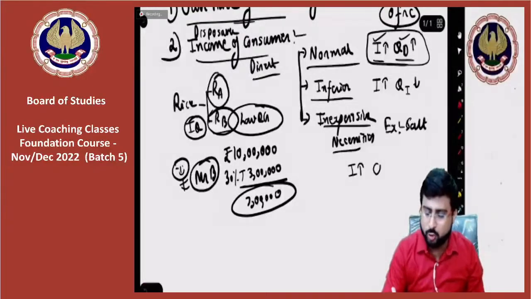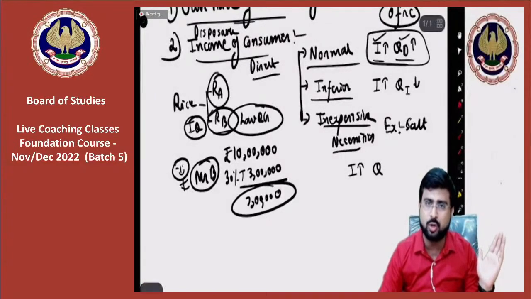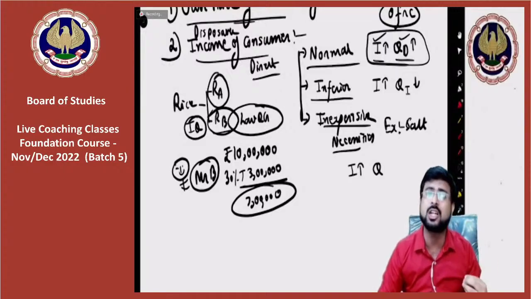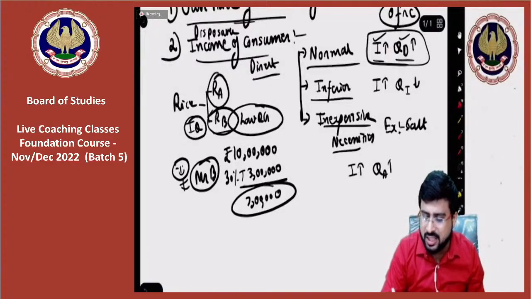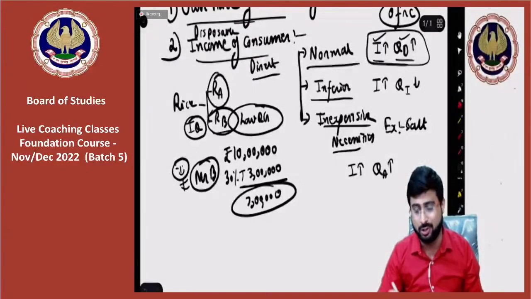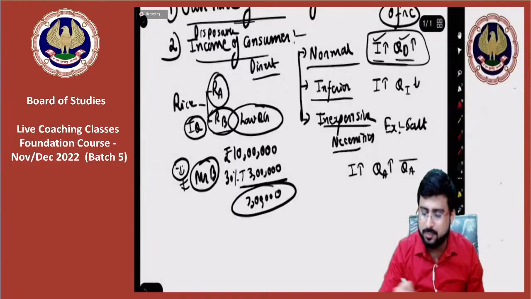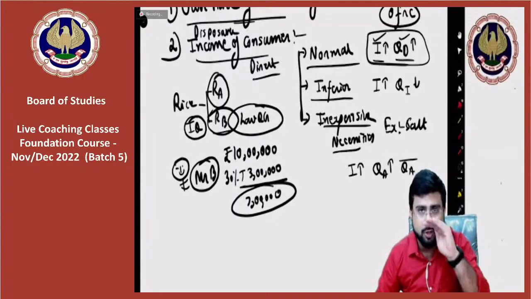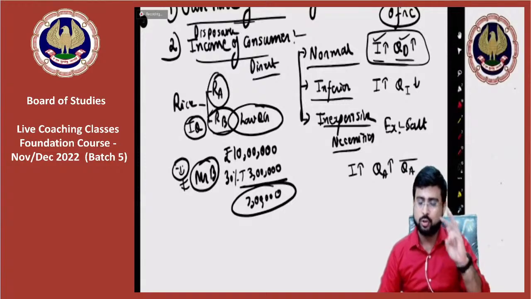Maybe if you were so poor back in the olden times that your salt consumption was less, then maybe to a certain extent you will increase the quantity consumption of salt. But beyond that, quantity consumption of salt will stop, will halt. So yes, there are three things here.